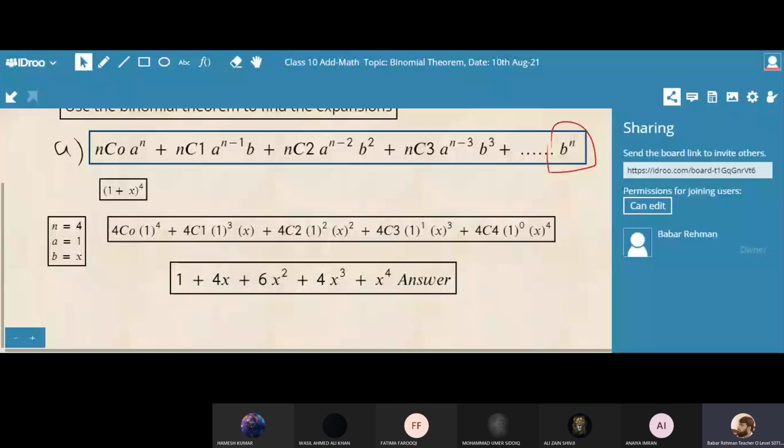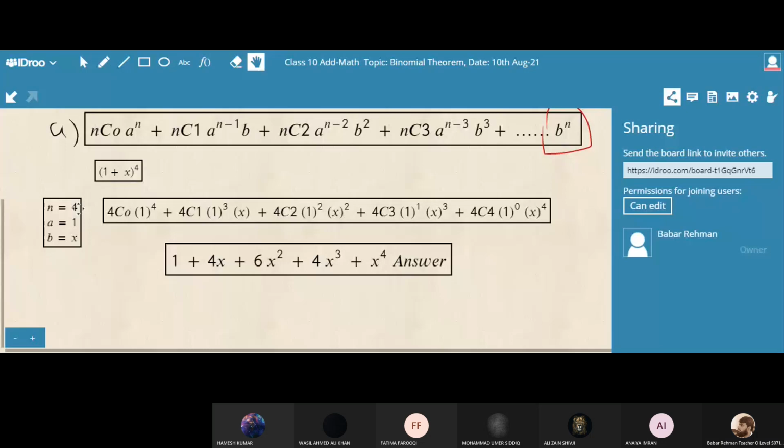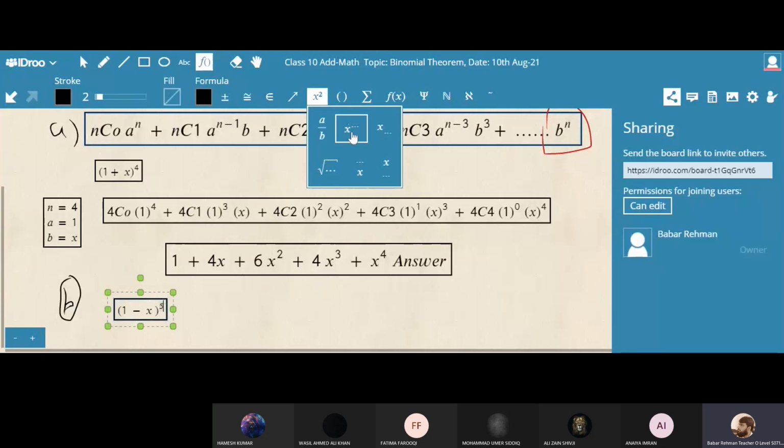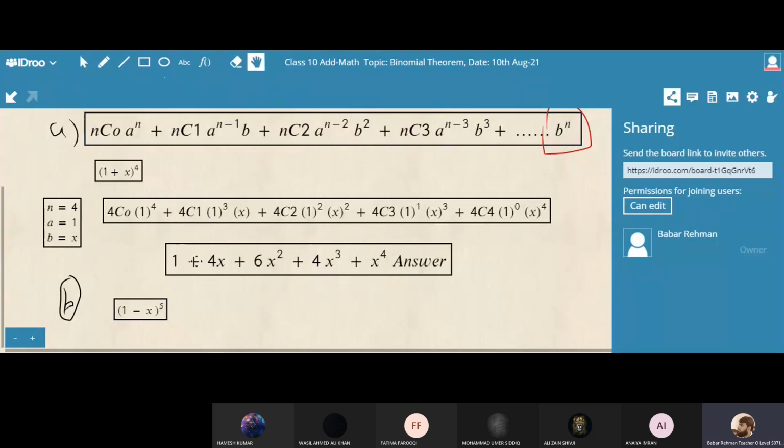Okay, now are you ready for the next question? You will do this one. Should I write the B part? Yes, sir. Okay, I'm writing the B part for you. This is the same exercise 11.2, B part. So this is very important. 1 minus x power. Okay, students, you must understand one thing, then start this one. The minus sign is coming. Remember, when a minus sign is coming, you have to be careful.